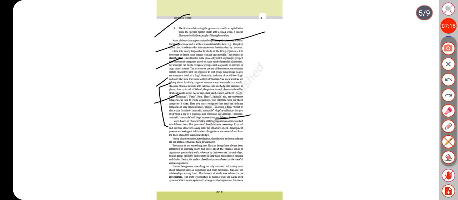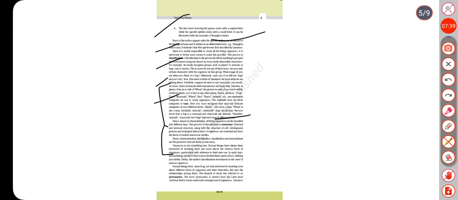Likewise, in plants, if we try to talk of wheat, the picture in each of our minds will be of wheat plants, not of rice or any other plant. Hence, all these dogs, cats, mammals, wheat, rice, plants, animals, etc. are convenient categories we use to study organisms.